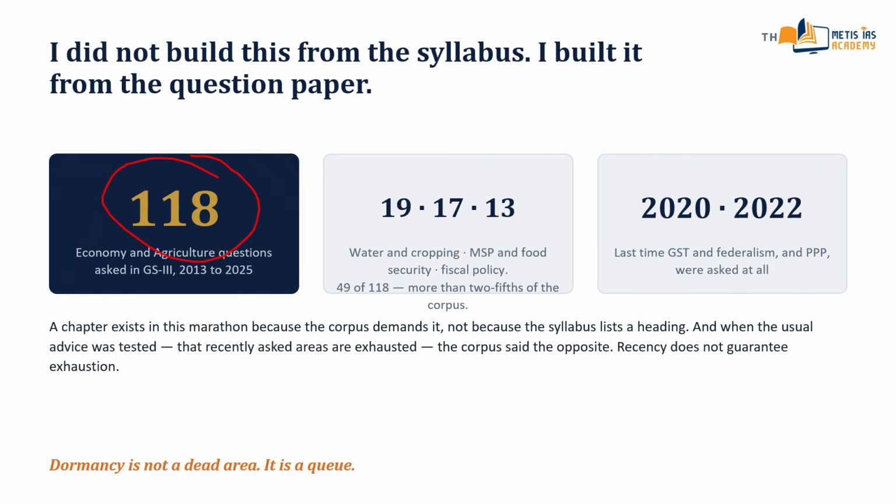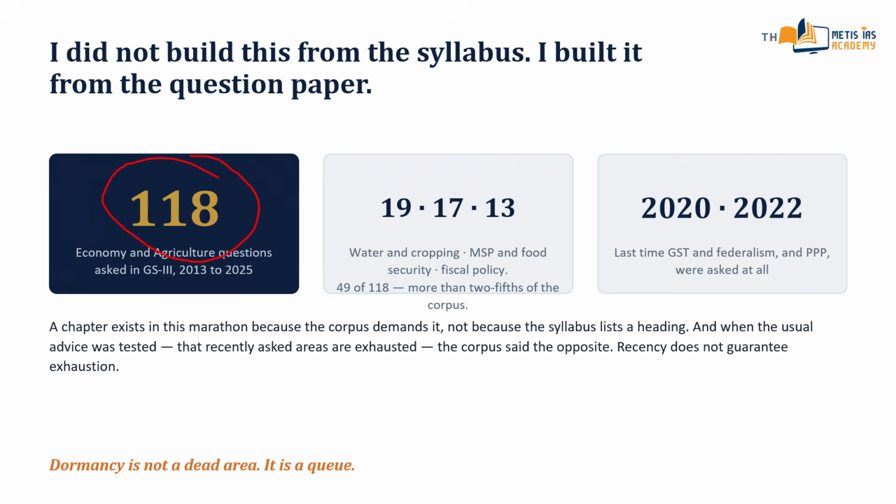I laid them out by syllabus head and I let them decide the architecture. A chapter exists in this marathon because the corpus demands it, not because the syllabus lists a heading. The corpus means the previous year questions from 2013 to 2025 which UPSC asked. That single decision changes everything downstream.